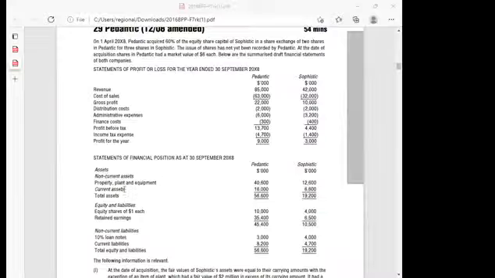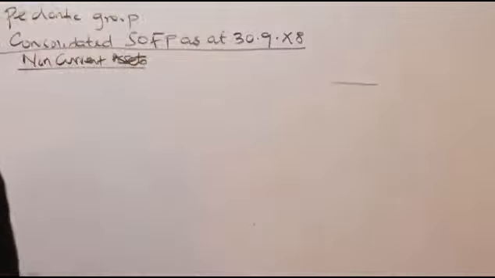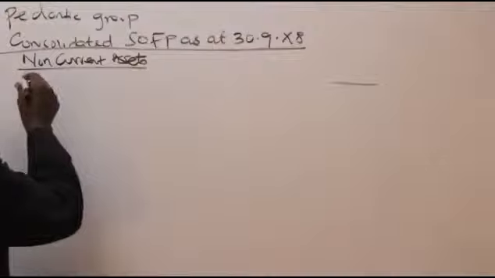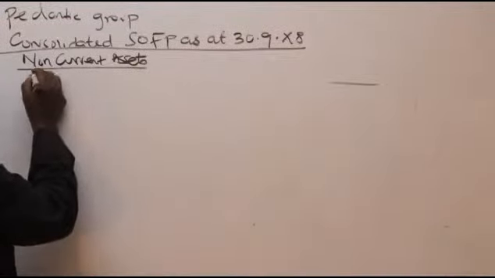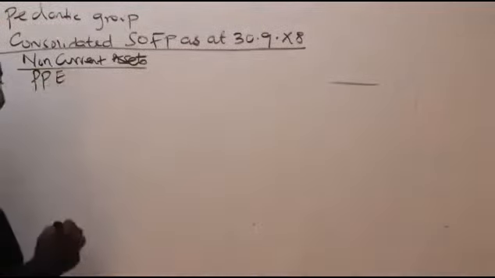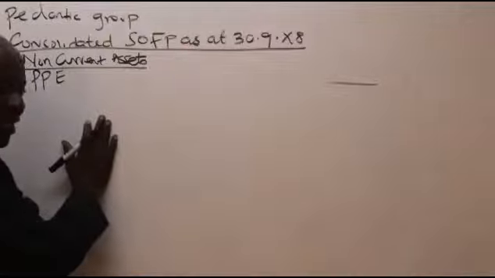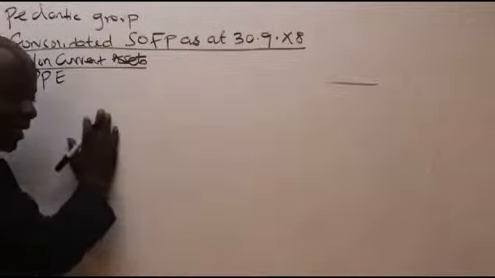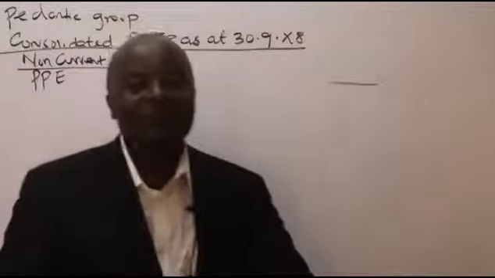Now we have non-current assets, we have property, plant, and equipment. So non-current assets, unakuja hapo unasema ziko aina tatu, sana sana zinakuanga aina tatu. Unasema hapa ya kwanza kabisa ni property, plant, and equipment. I'll need a consolidation procedure for that. Then we have got other non-current assets that we shall be getting cash flows from in the future.